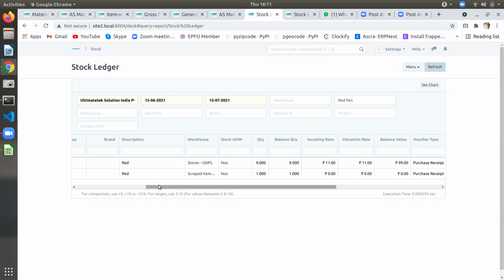Have you got the points? No, scrap item, we cannot make the value 0. Value is 0 already. Value is 0, incoming rate, one stop. So it has no value now. But it is showing 1 in the incoming stock, incoming warehouse.